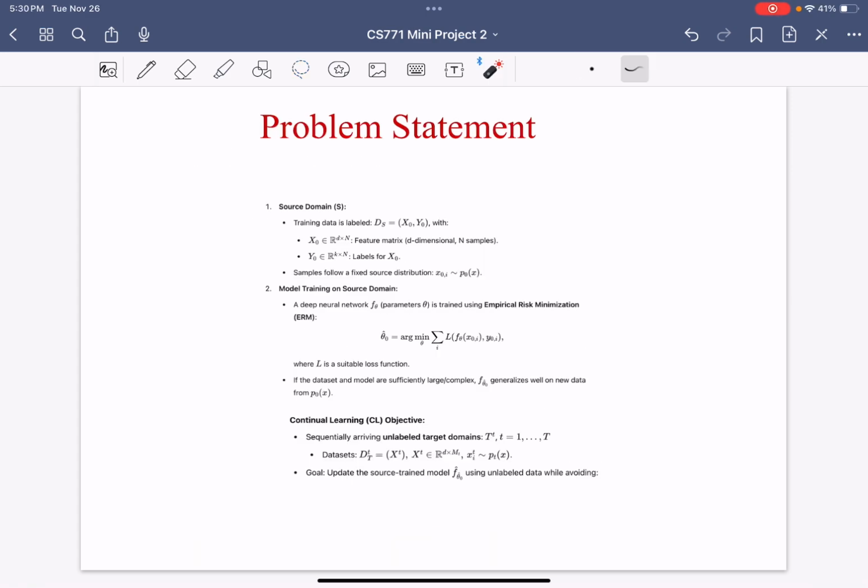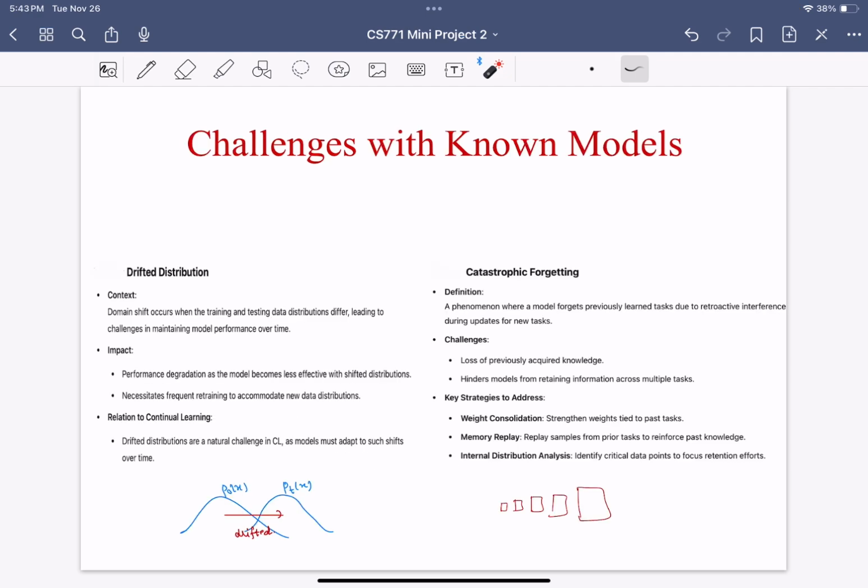So we have x naught and y naught as the initial labeled dataset, and then we train our model f theta by minimizing the empirical risk, which is just a loss function. And now we have been supplied with T unlabeled datasets from x1 to xT, and our goal is to update the source trained model f theta using unlabeled data while avoiding some key challenges.